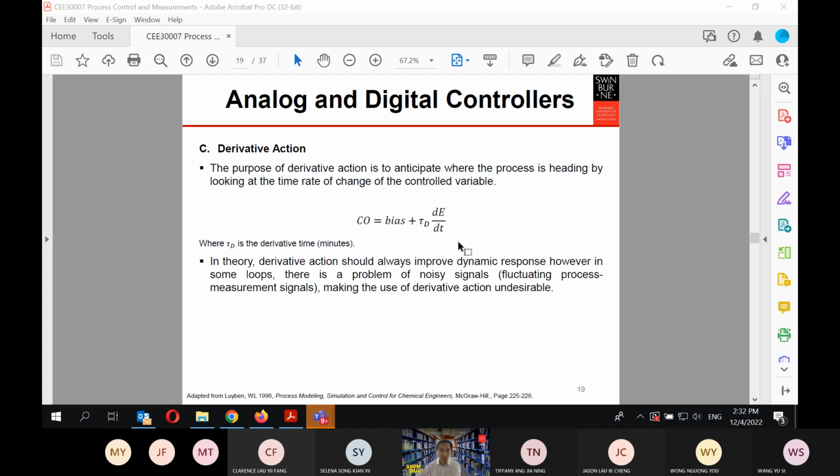The derivative action, however, is to anticipate where the process is heading by looking at the time rate of change of the controlled variable. So this will improve the dynamic response. However, in some loops where you have a noisy signal, it is not going to be practical if you are adding a derivative action.